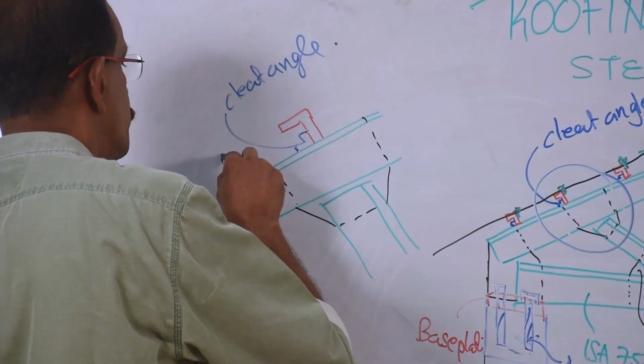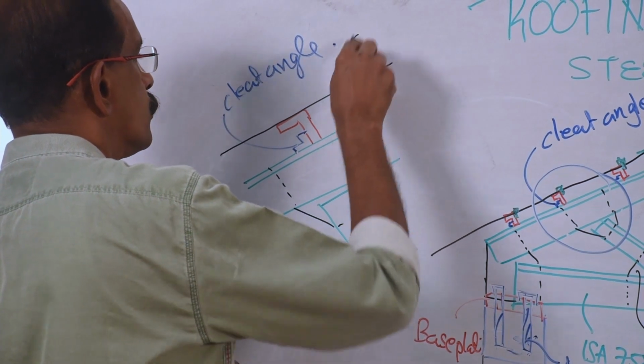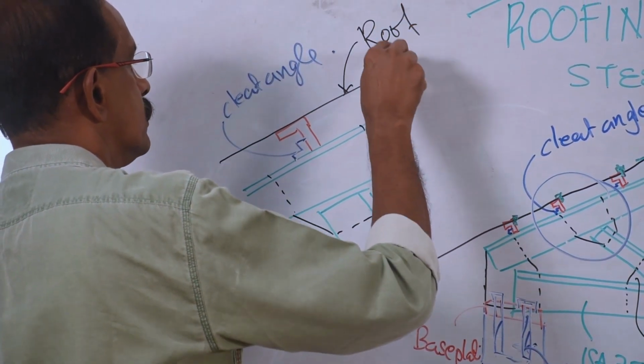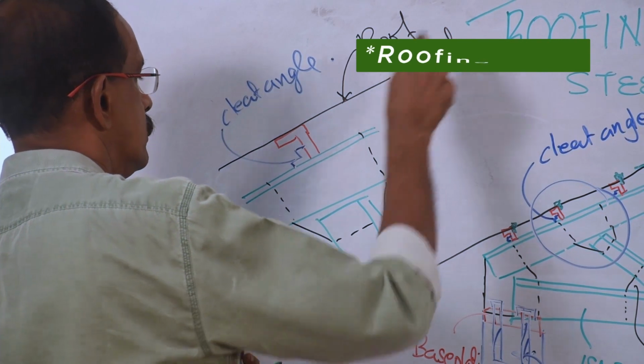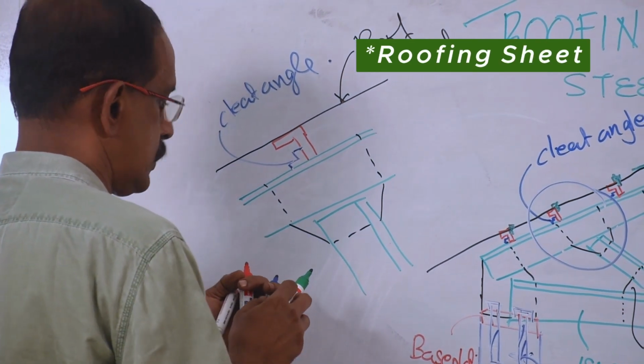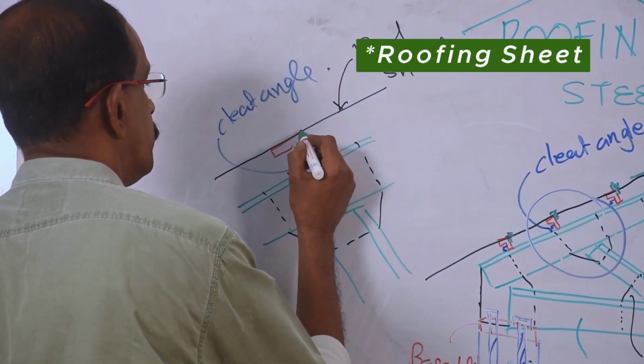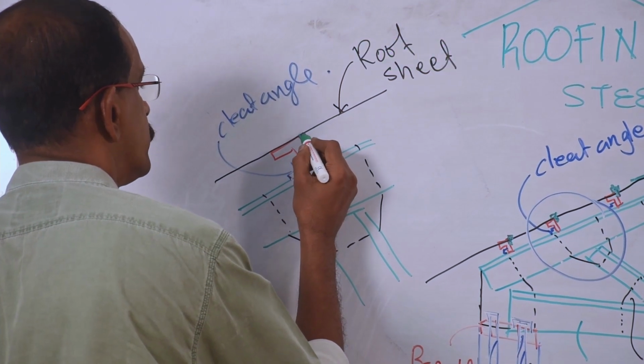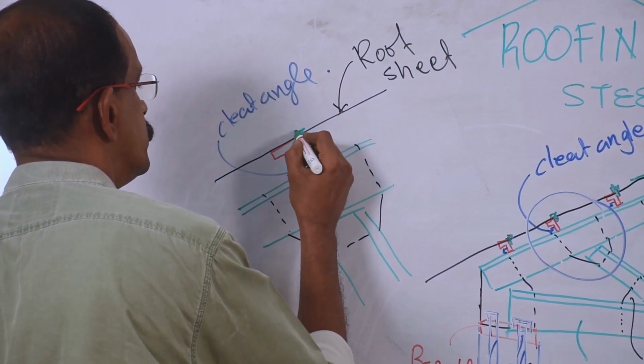Then the roofing material, the roof sheet. This roof sheet is fixed to the purlin with the help of a bolt, that is the J bolt.